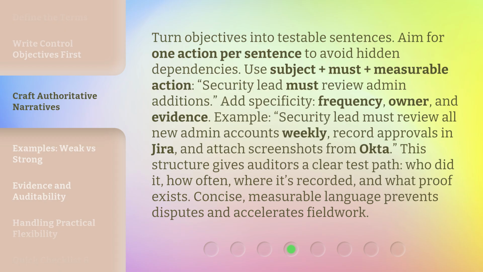Add specificity, frequency, owner, and evidence. Example: security lead must review all new admin accounts weekly, record approvals in JIRA, and attach screenshots from UCTA. This structure gives auditors a clear test path: who did it, how often, where it's recorded, and what proof exists. Concise, measurable language prevents disputes and accelerates fieldwork.